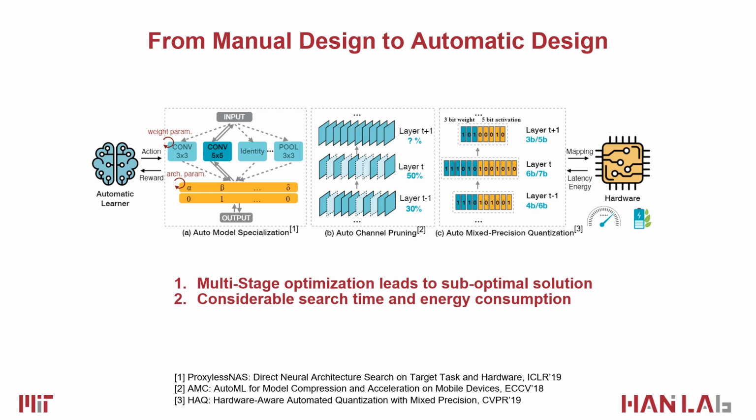First, this is a multi-stage optimization problem, which can lead the solution to be suboptimal. Second, a considerable search time and energy consumption will be taken. For example, simply pipelining ProxylessNAS, AMC, and HAQ together will take 300 GPU hours. For a new deployment scenario, we should search again, so this kind of method can still take a large amount of time.